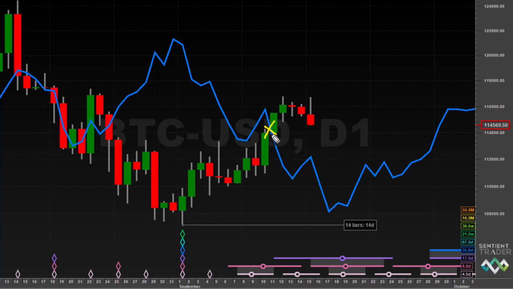Price crossed up above the 40-day FLD last week, as you can see, generating a target to the upside, which you can calculate by measuring the distance from this trough on the 1st of September to the level at which price crossed the 40-day FLD. That generates a target a little bit above $120,000, close to $121,000. That would be a good initial target for this trade.